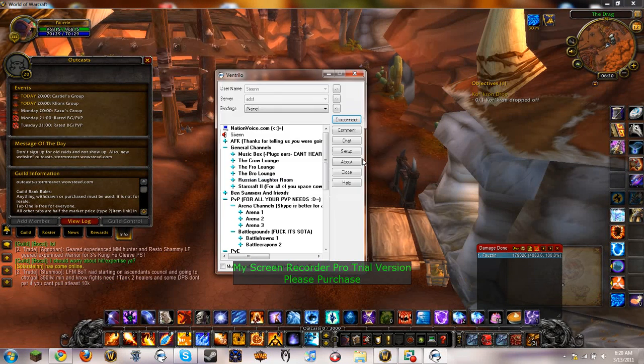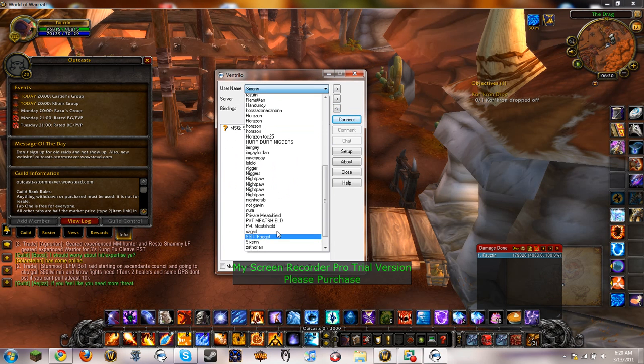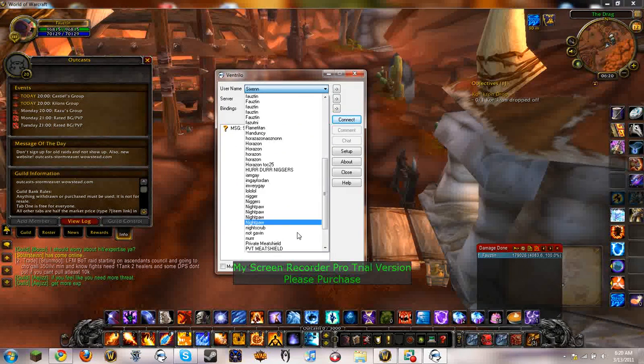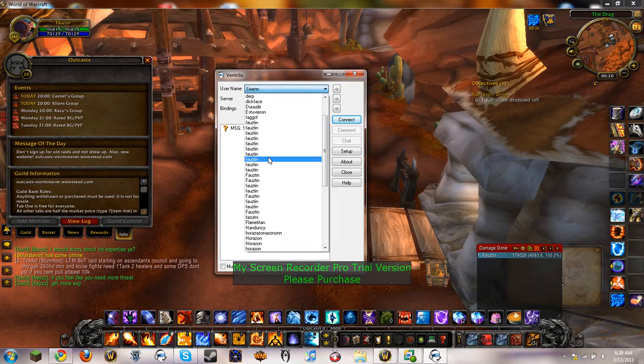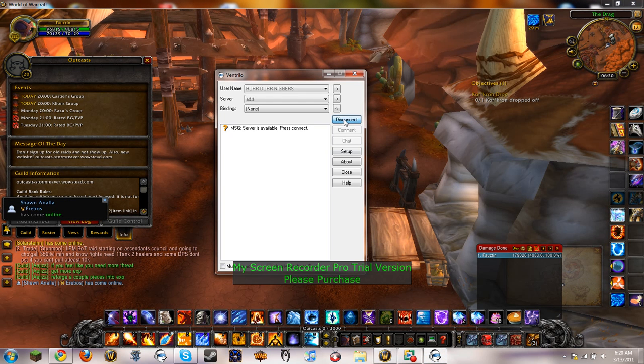When you set up the vent thing, it'll save it in that list that you can see right here. These are all different vents that I've been on. So it just saves them all here, so you can just go back to it anytime. It's real easy. Alright, that's it.